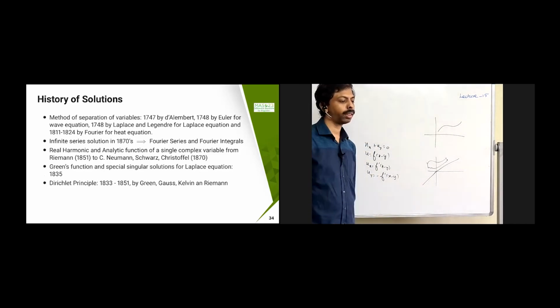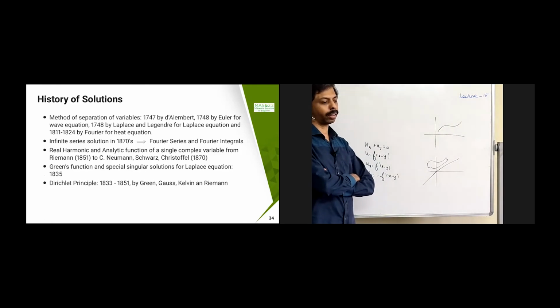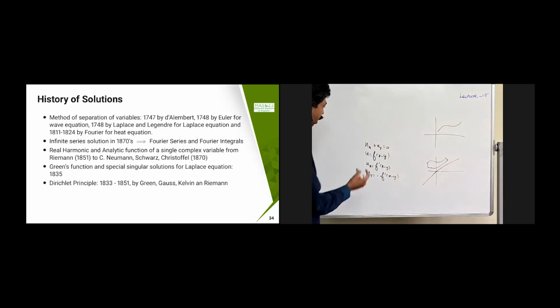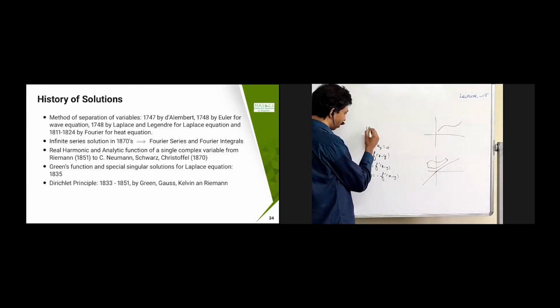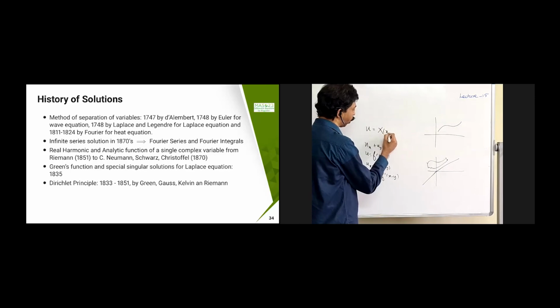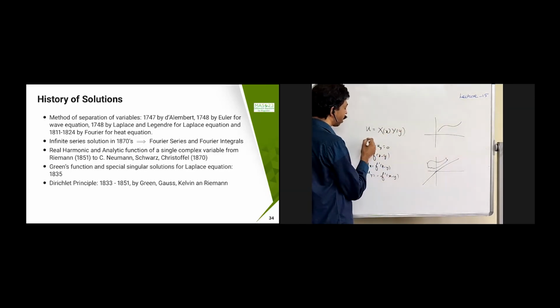For solutions, the history of the solutions is, first, D'Alembert solved the wave equation by the method of separation of variables. The method of separation of variables means, suppose you have an equation like this, I am going to assume that u can be separated like this. So I will say u = X(x) times Y(y). If I can write this, then I can just substitute it over here. I can obtain u_x, because X is independent of y.